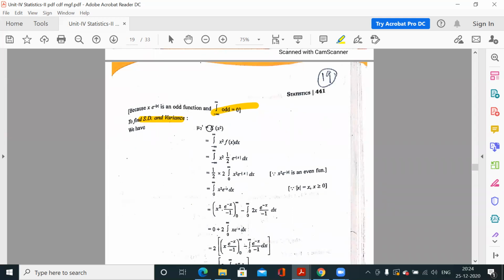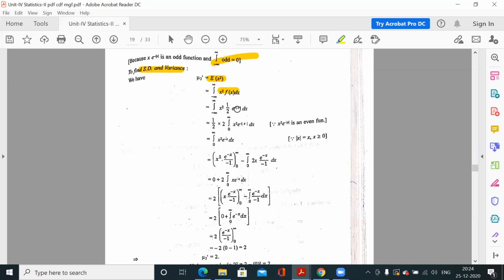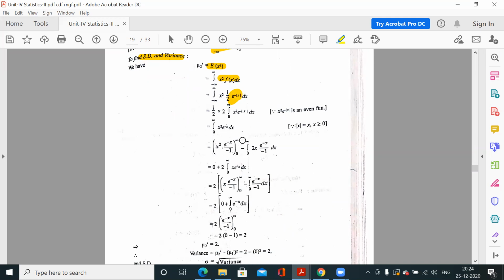For variance, you need to know the expected value of x square. So expected value of x square is x square into f(x). Now substitute the definition, apply the integration. Now this is an even function: x square is even, e to the power minus mod x is even. So instead of minus infinity to infinity, we have written 2 times 0 to infinity.